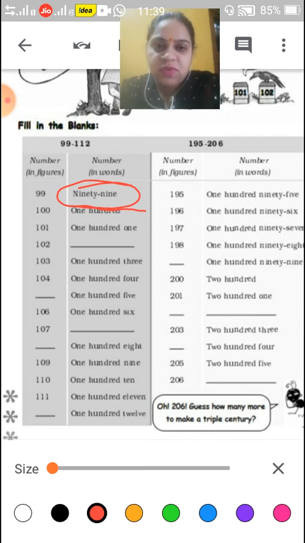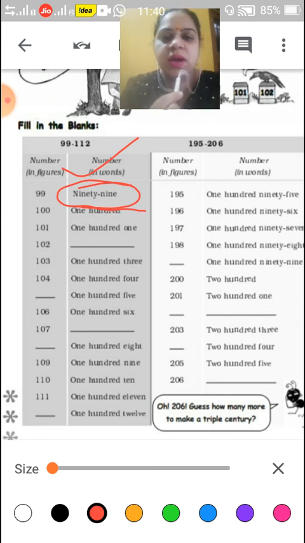Okay, I give you one homework. Write the 100 to 200 number names in your rough notebook for your practice, and then you continue this question. In this, some of the numbers are given and numbers in words are missing. Like we can see, there is 102. The number 102 is there, but its number in words is missing. So you have to write down the number in words.